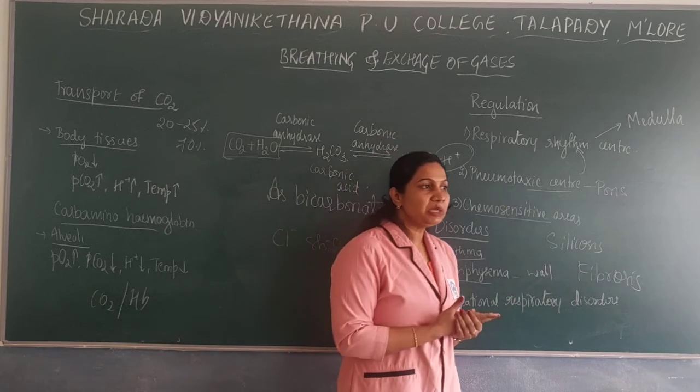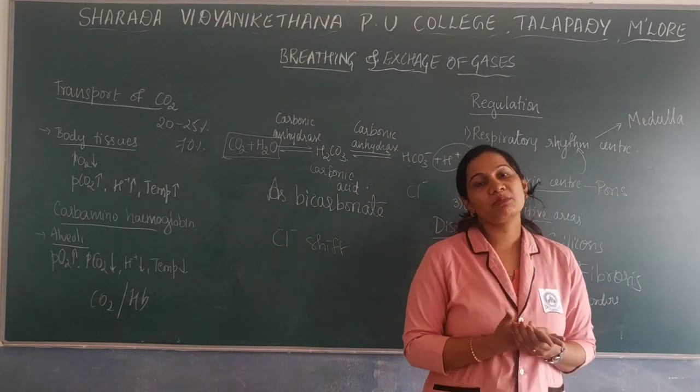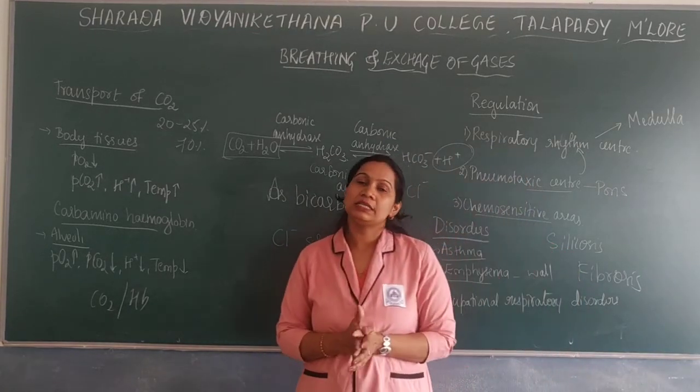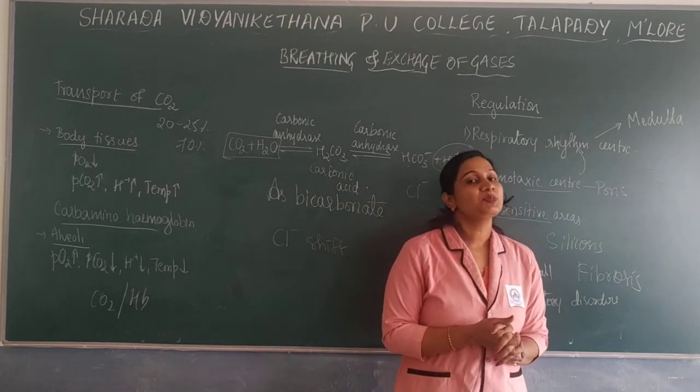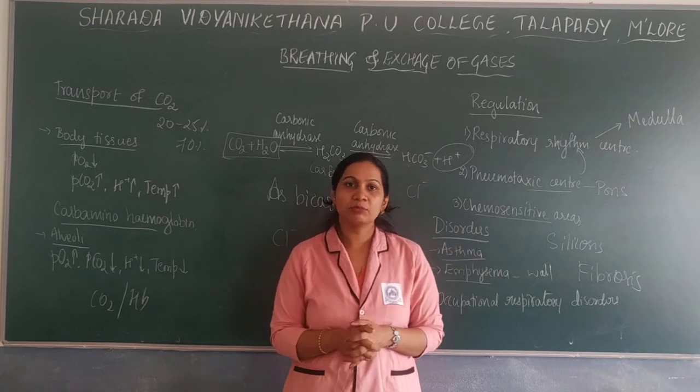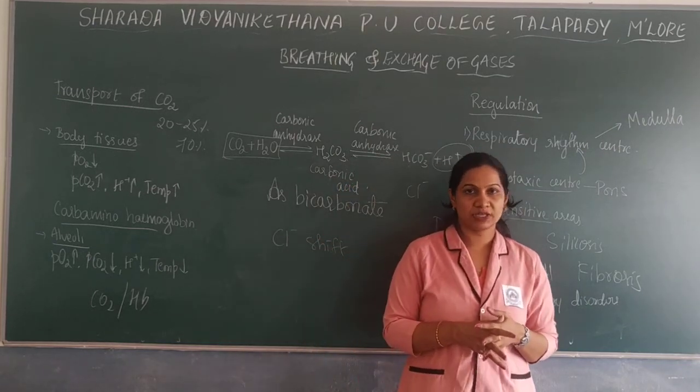One very important way of transport of carbon dioxide is as bicarbonate, with the help of an enzyme known as carbonic anhydrase.